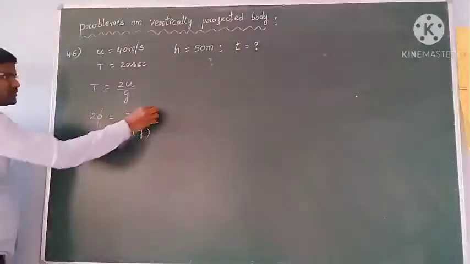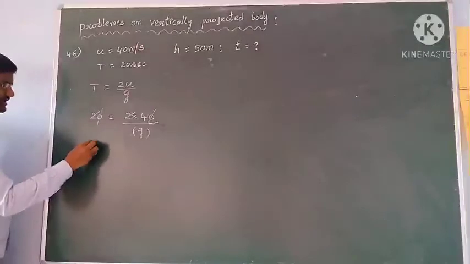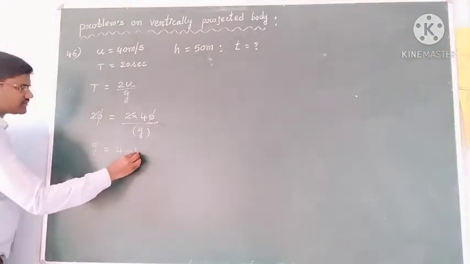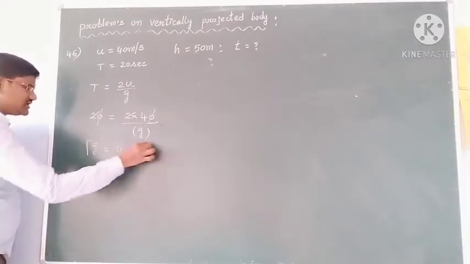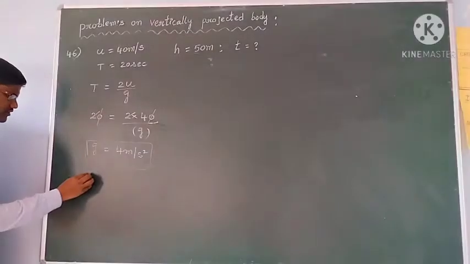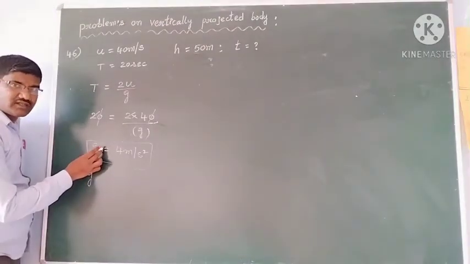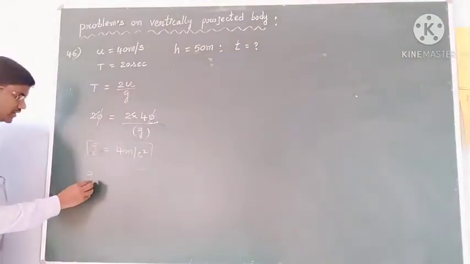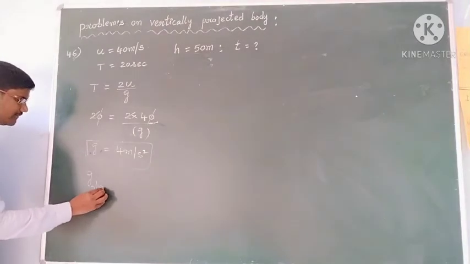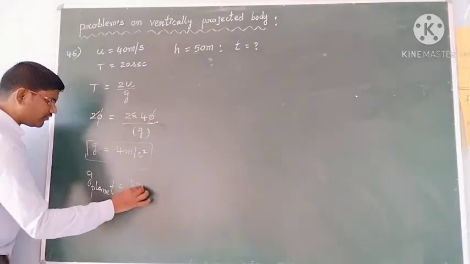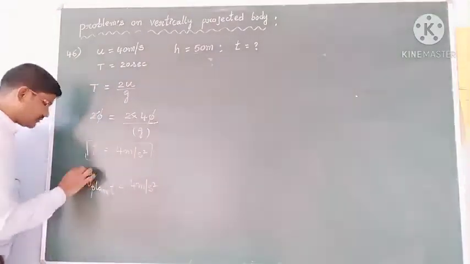Now this 0 gets cancelled, 2 gets cancelled, then g is equal to 4 meters per second square. So this is the g value on the planet. If nothing is mentioned, it means g on Earth, since Earth is also a planet. So the g value on this planet is 4 meters per second square.